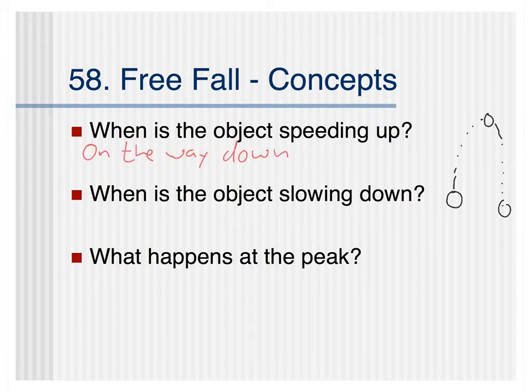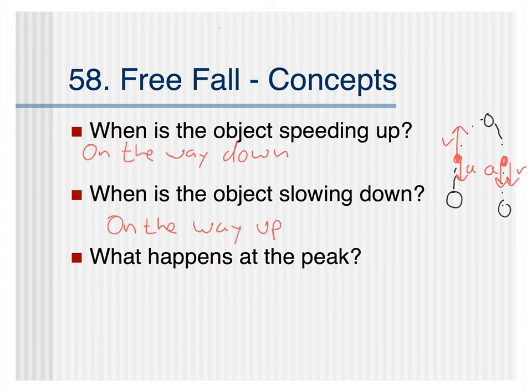And we can think about this, going back to what we talked about before, we can think about the direction of the velocity when it's going down, which is going to be down, and the direction of the acceleration, which is down the entire time. And we can see here that we have velocity and acceleration in the same direction, which means we're going to be speeding up. The reverse of that question, when is the object slowing down? That's going to be on the way up. Once again, thinking about the direction of the velocity and the acceleration, when it's rising, the velocity is going up as it goes up to the peak. The acceleration is going down, okay? And so this right here, when velocity and acceleration are in opposite directions, is a case of slowing down.